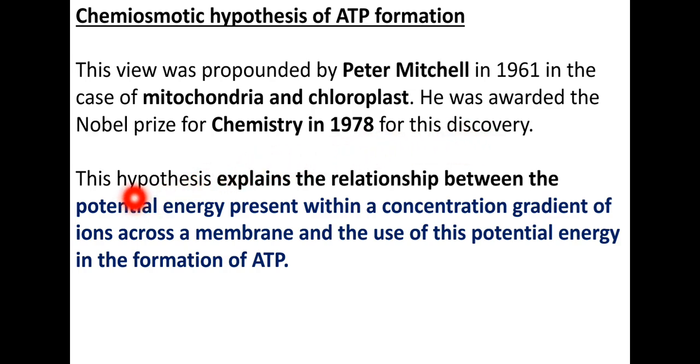Let us observe what the hypothesis is explaining. The hypothesis explains the relationship between the potential energy present within a concentration gradient of ions or protons across a membrane and the use of this potential energy for the formation of ATP.